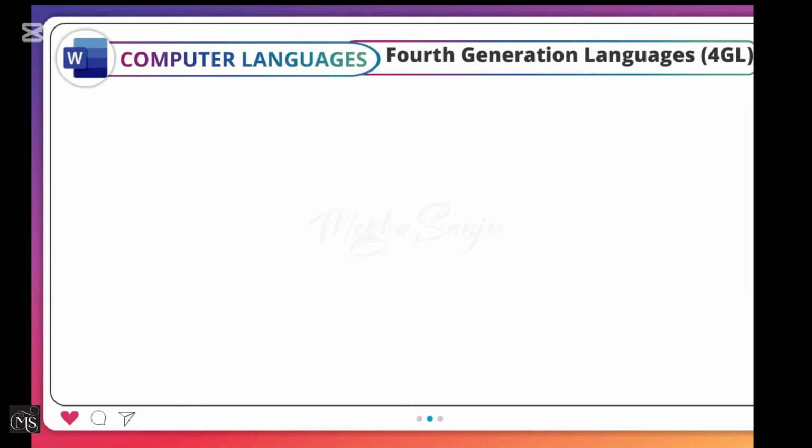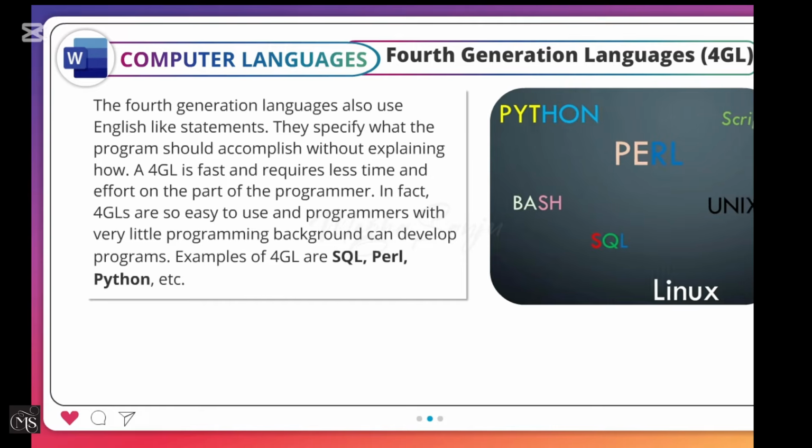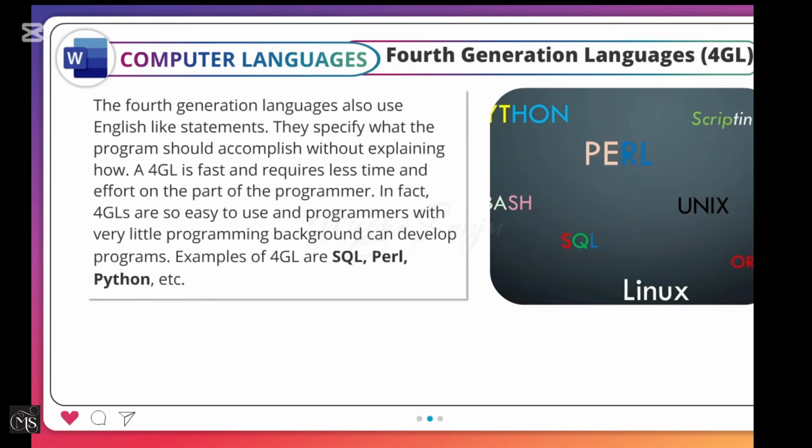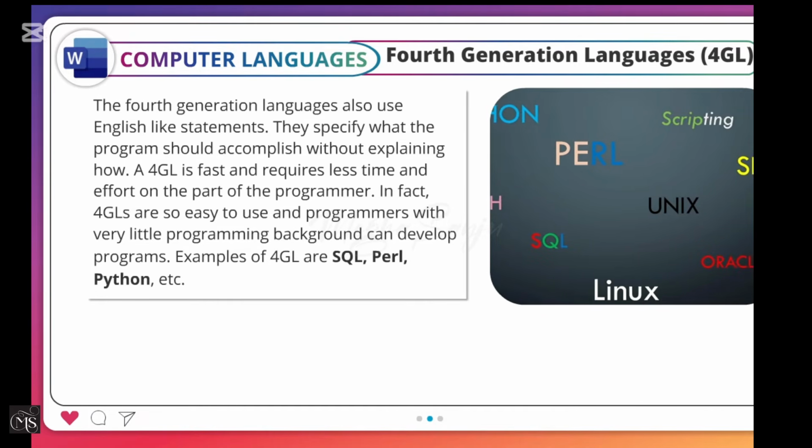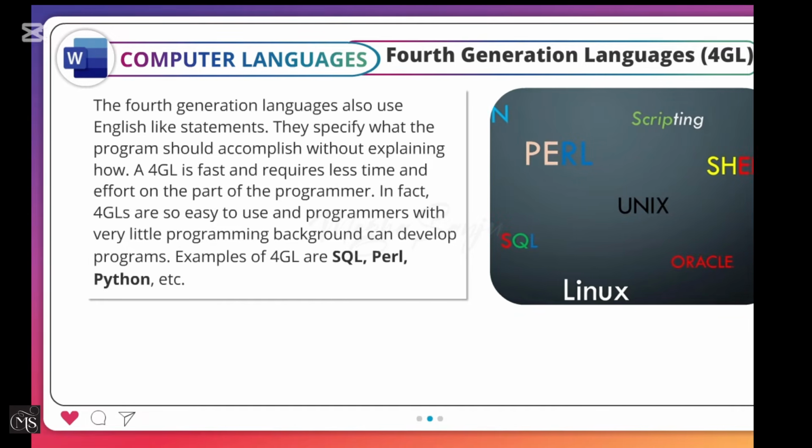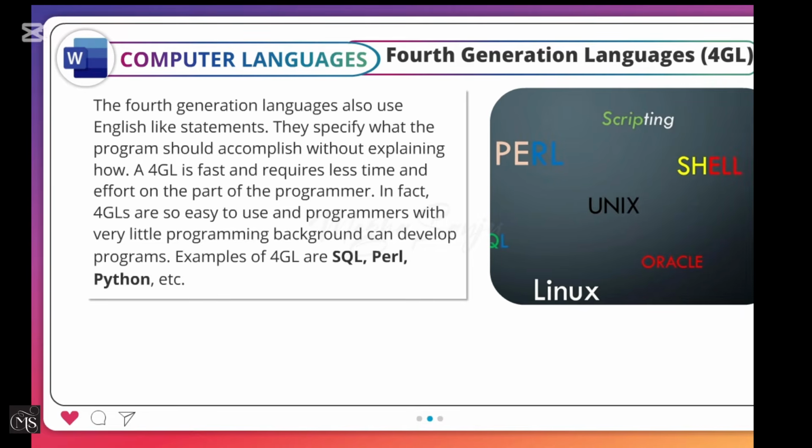Fourth-generation language, 4GL. The fourth-generation languages also use English-like statements. They specify what the program should accomplish without explaining how. A 4GL is fast and requires less time and effort on the part of the programmer. In fact, 4GLs are so easy to use that programmers with very little programming background can develop programs. Examples of 4GL are SQL, Perl, Python, etc.